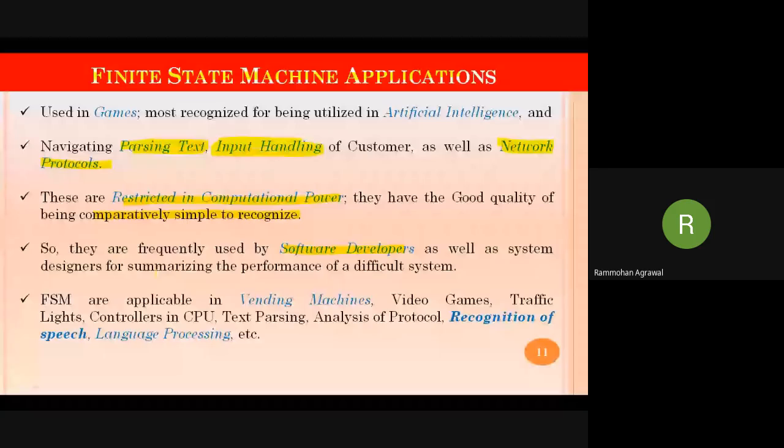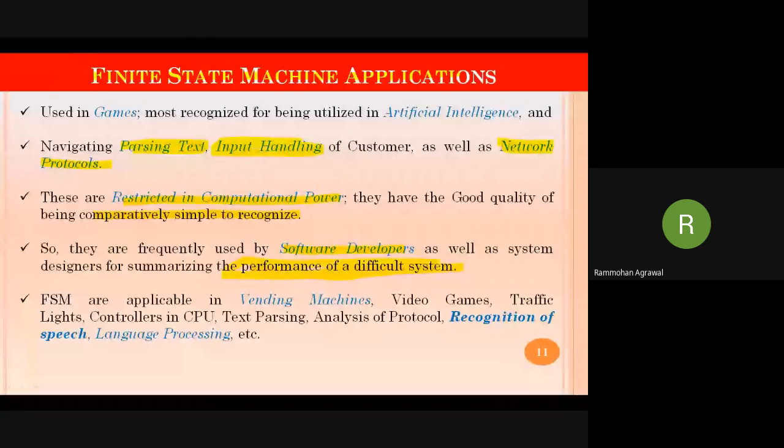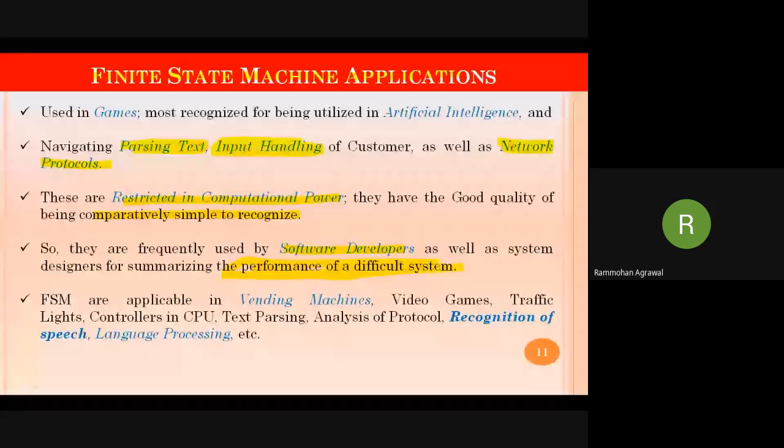They are frequently used by software developers as well as system designers for summarizing the performance of a difficult system. Wherever there is a requirement for pattern matching or any type of matching, these systems are very effective, because they process in a linear fashion, which means none of the values will be skipped. Each value will be processed one after another. This is one of the very big applications and advantages of using finite state machines.